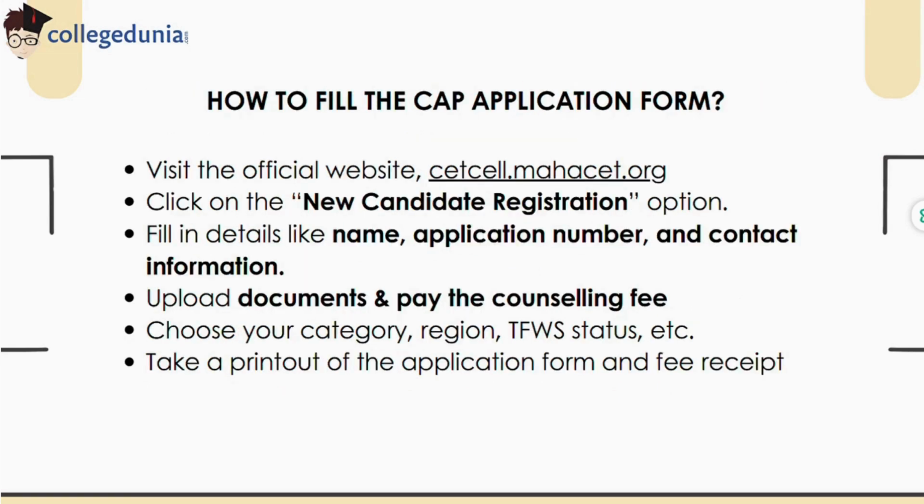How to fill the CAP form? To register, candidates should visit the official website, click on the new candidate registration link, enter their basic details, upload documents and pay the counselling fees. Also, don't forget to choose your category, region and status. Then take a printout of the form and the receipt.